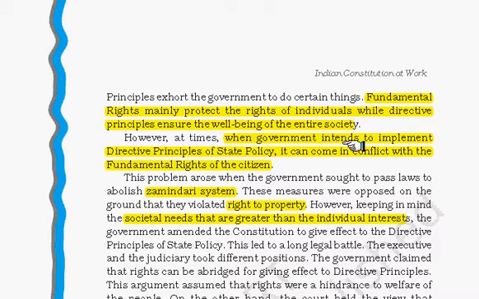When government intends to implement a directive principle of state policy, it can come in conflict with the fundamental right of a citizen. This problem arose when a government sought to pass a law to abolish the zamindari system. This measure was opposed to the fundamental right to property. So it was getting violated, but at large the societal need was greater than the individual. So this law was passed, even though it was violating a fundamental right.